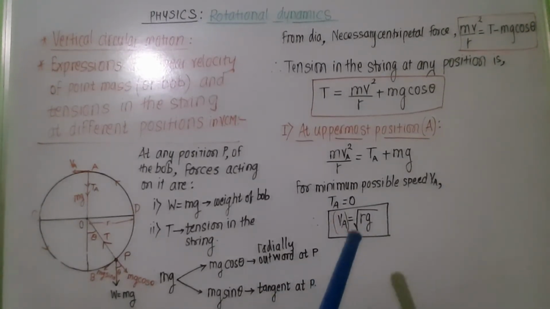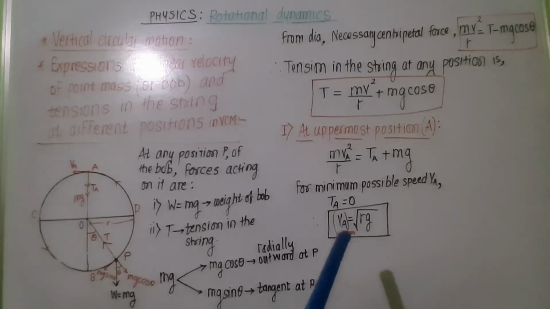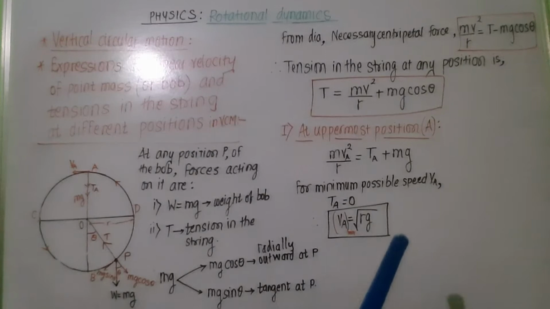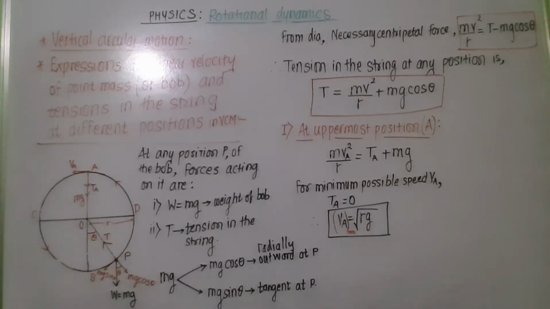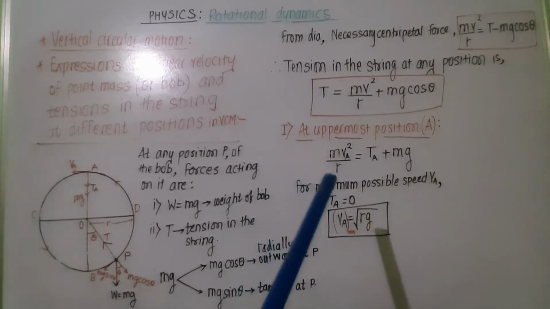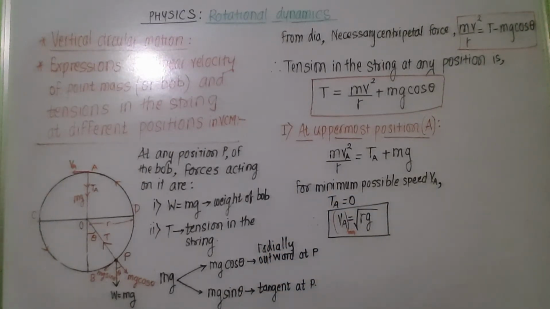So this is the formula for minimum possible speed at the uppermost position. If speed is less than this value, that object will not perform vertical circular motion. And tension at the uppermost position is equal to 0.